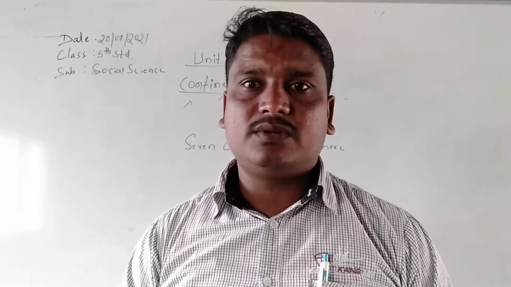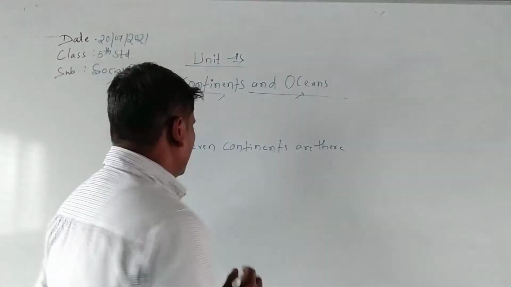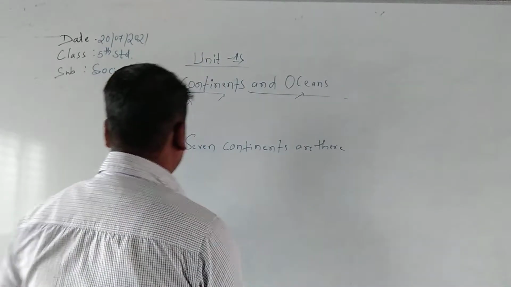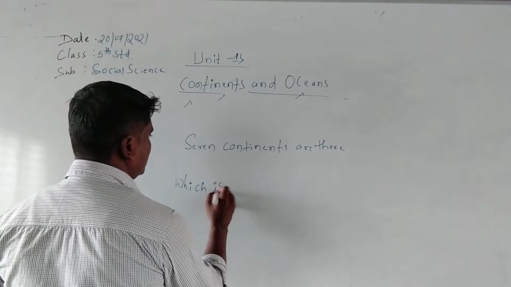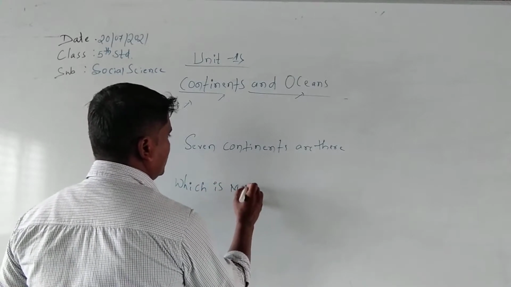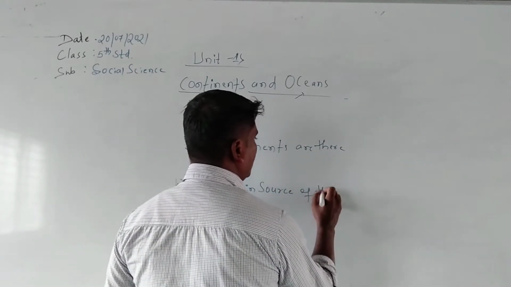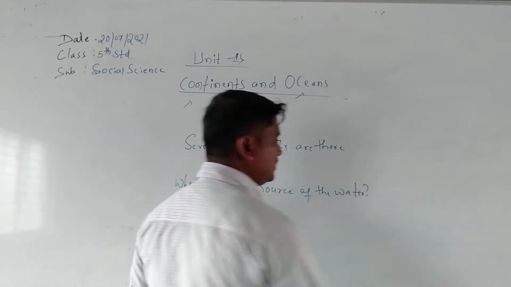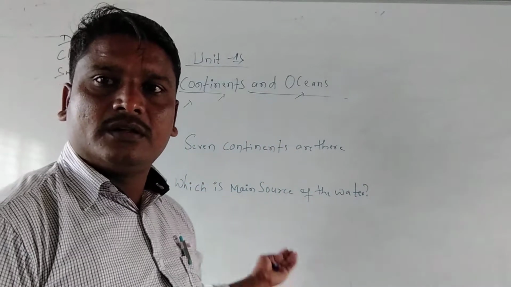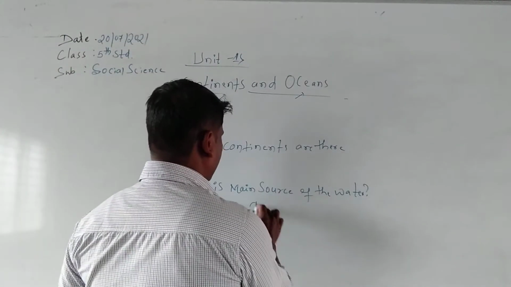Before that, I will ask one question to you. Dear students, which is the main source of water? That is the rain.